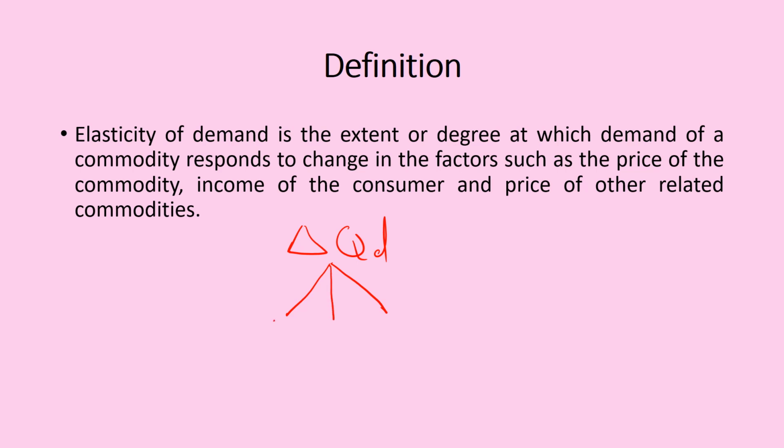The first one is the price of the commodity itself. The second factor is the income of the consumer. And then the price of other related commodities, be it substitute or complement. So that is the simplest way of defining elasticity of demand. Quantity demanded responds to a change in the price of the commodity, the income of the consumer, and the price of other related commodities. So that is elasticity of demand.